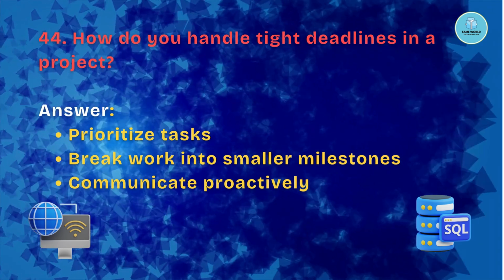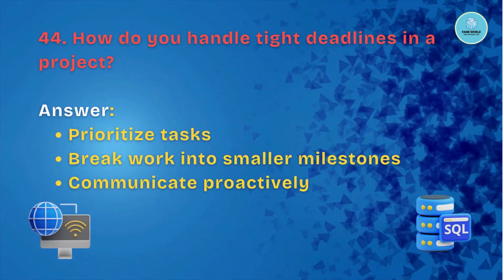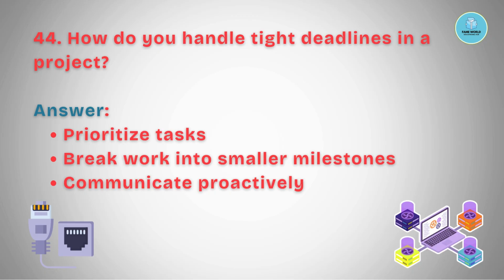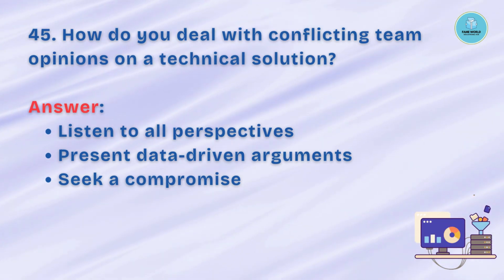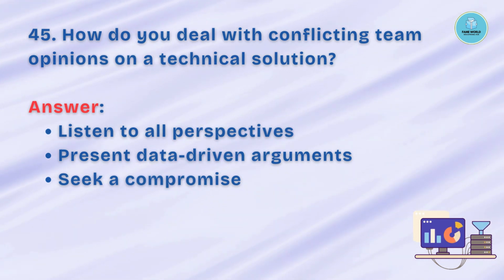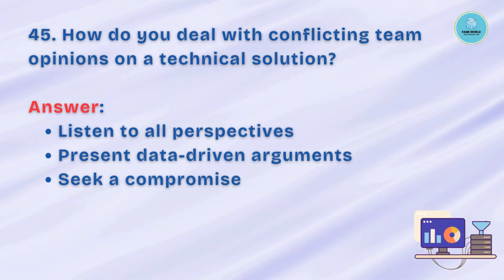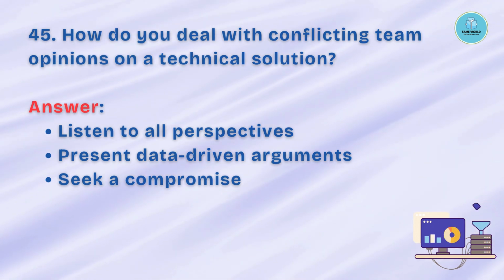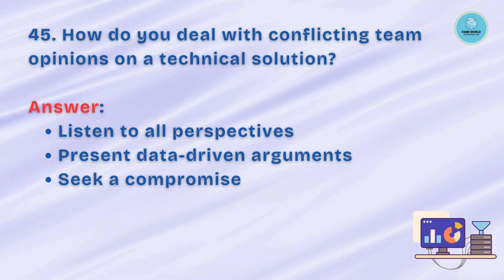Question number 44. How do you handle tight deadlines in a project? Prioritize tasks, break work into smaller milestones, communicate proactively. Question number 45. How do you deal with conflicting team opinions on a technical solution? You can say that listen to all perspectives, present data-driven arguments, and seek a compromise.